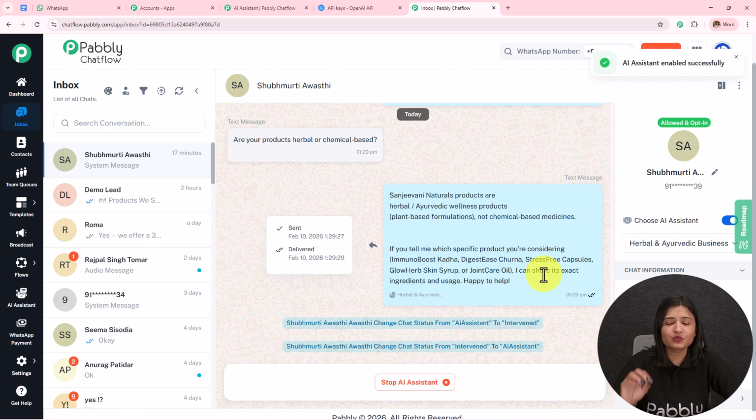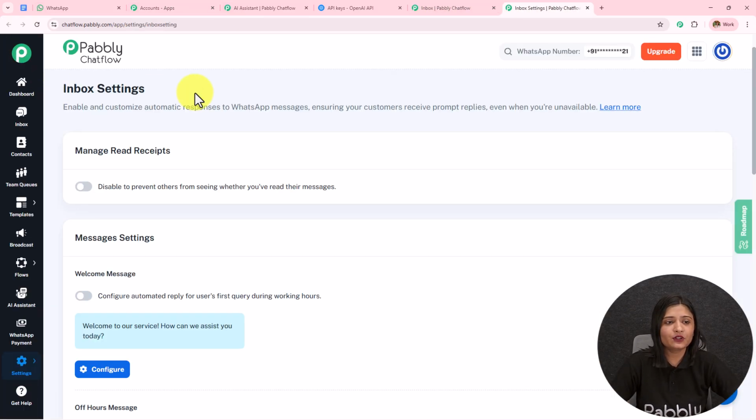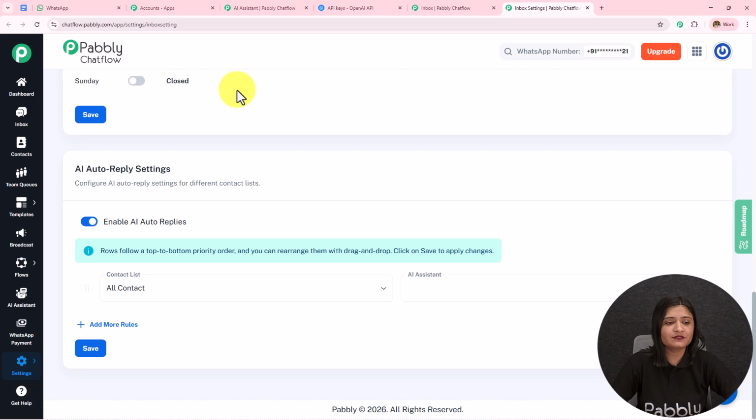But assigning this to particular chats is very time consuming and illogical. For that, we can create a group of contacts or we can assign to all the contacts. For that, on the left hand side, we have this option of settings. We have to open the inbox settings. So I'm going to open this in a new tab. So here I am on this inbox settings. If I scroll down, I have this option of enable AI auto replies. I have toggled this on.